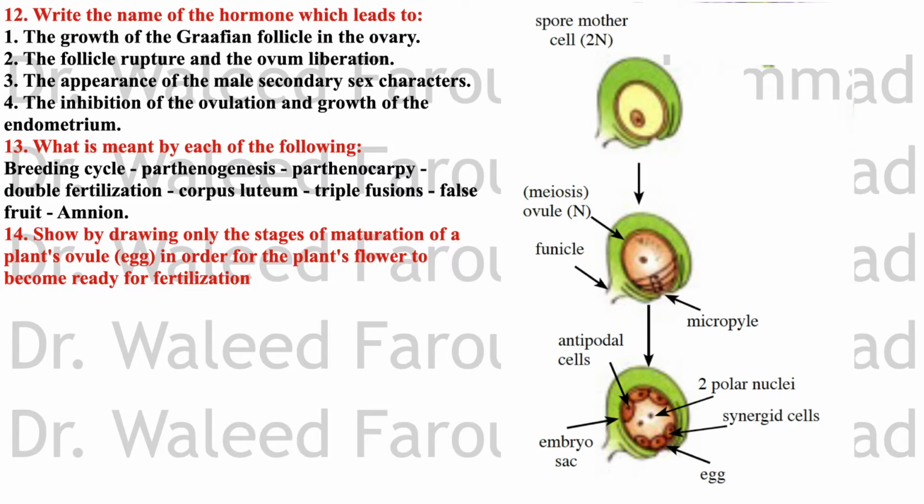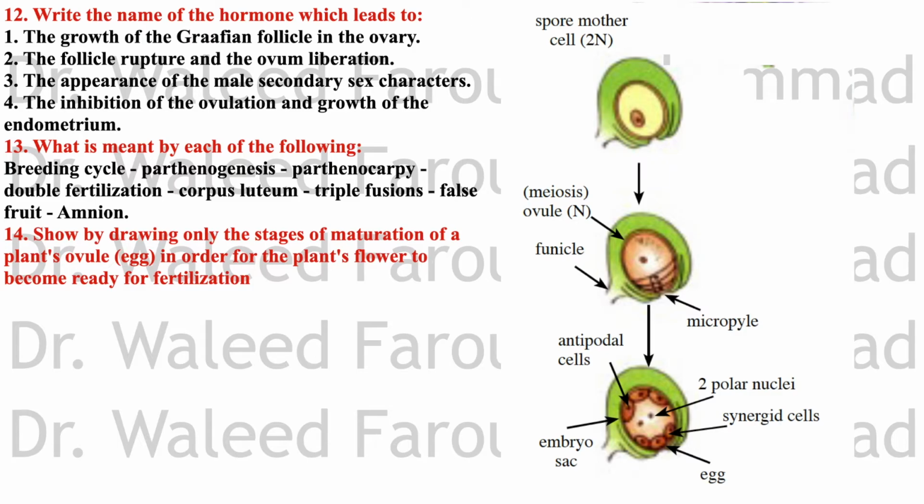Parthenogenesis, again, is a case of asexual reproduction in which the unfertilized egg has the ability to develop into a new individual without being fertilized by a male gamete. Parthenocarpy is the fruit development, stimulation of the ovary, devoid of seeds, seedless fruits, since no fertilization occurs.